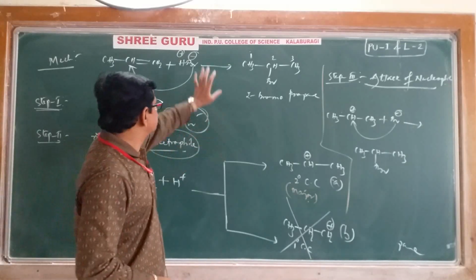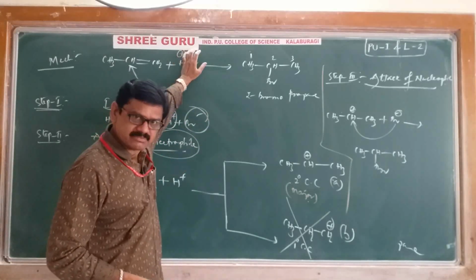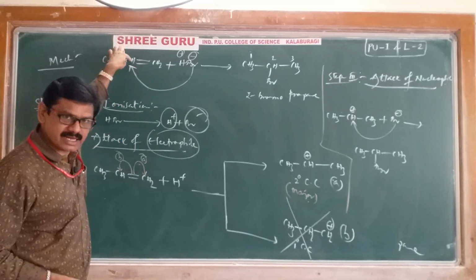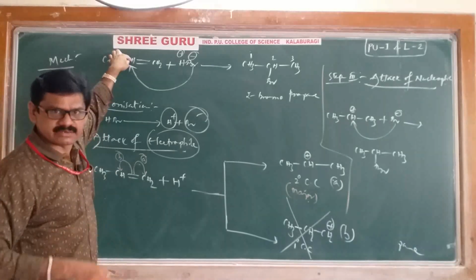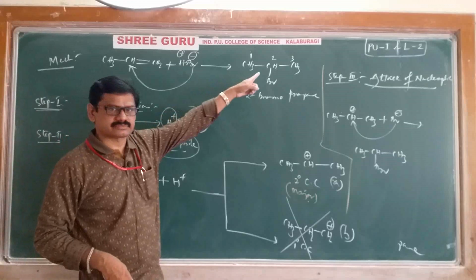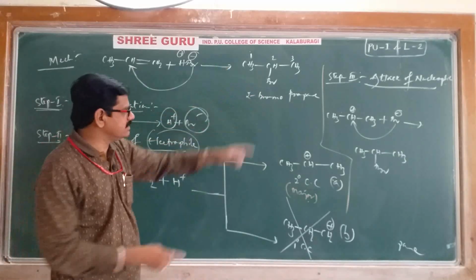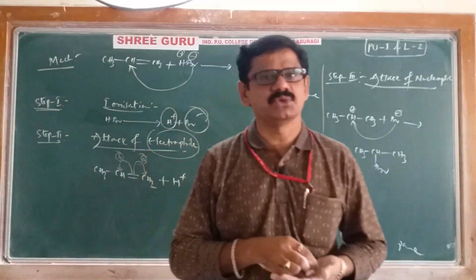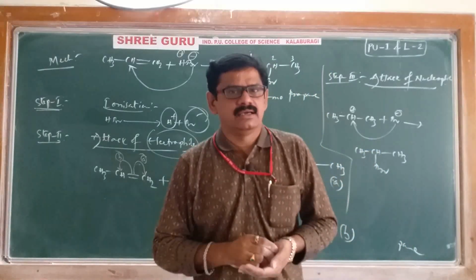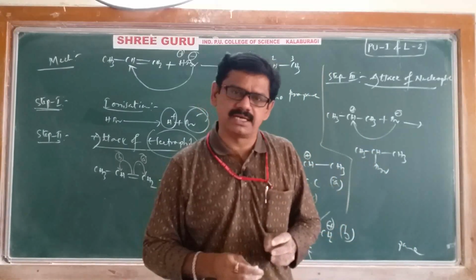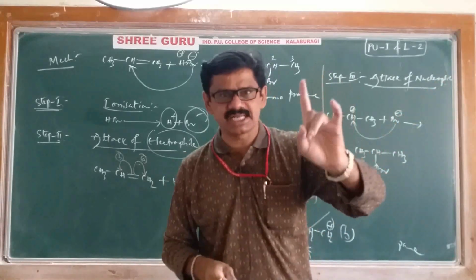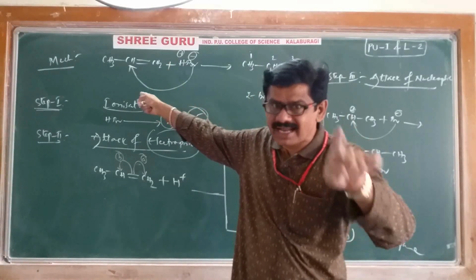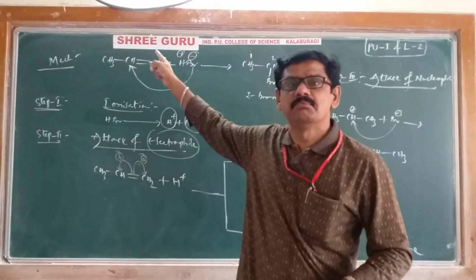According to Markovnikov's rule, the negative part of the addendum will go and add across the double bond of the alkene to the carbon which contains less number of hydrogens. That is the Markovnikov's rule statement. According to Markovnikov's rule, we are getting this product, and that product we have explained with the help of the mechanism also. That's it. Next, till now how many chemical properties have we completed? 3. One is addition of hydrogen, one is addition of halogen, and the third one is addition of hydrogen halide. In addition of hydrogen halide, for unsymmetrical alkenes, we have learned Markovnikov's rule.